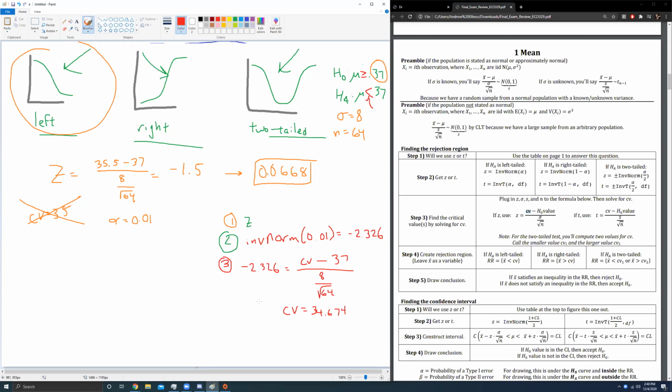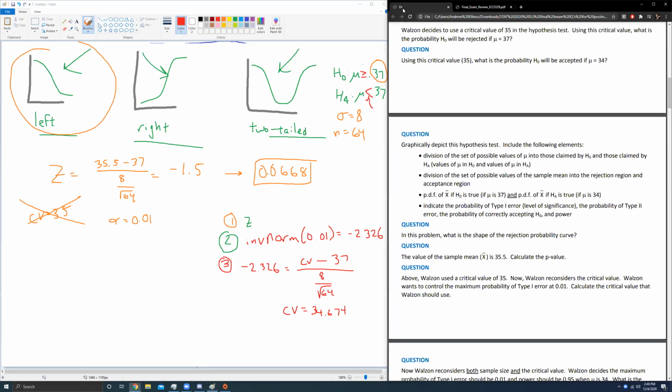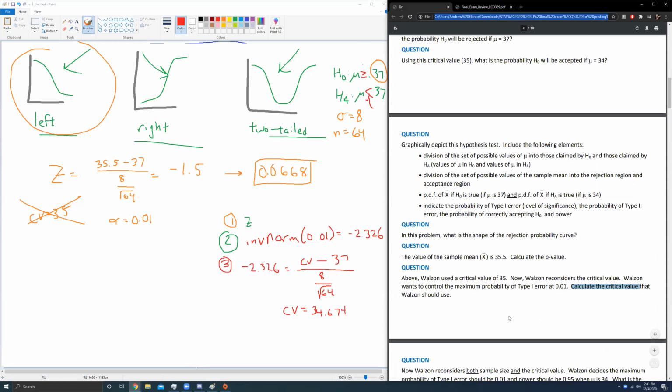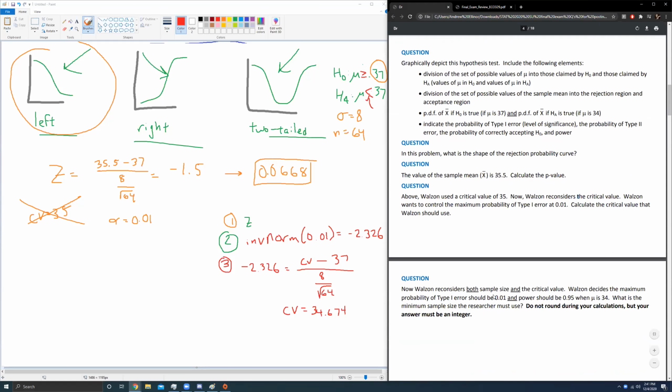We don't need to go on to step 4 or step 5 because the question merely asked, calculate the critical value. Do I need step 4 of setting up a rejection region and drawing a conclusion? No, I found the critical value. I'm done. A lot of people think that because I've given you 5 steps, you need to do all 5 steps. Not always. It depends on what you're being asked for. If you're only being asked to get as far as the critical value, then stop here. Don't keep going on to step 4 and step 5 if all you were asked to do is find the critical value. So we're done with that as well.